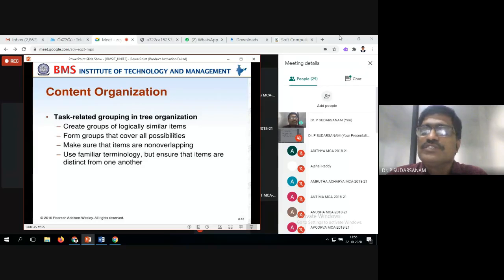So whatever items you are using, you have to make the differences and make them unique. That's what we have to do. That is the task related grouping in tree organizations. So you have the 5 points: create groups of logically similar items. So we have to group logically similar items. Under that, what are they called? Similar items.